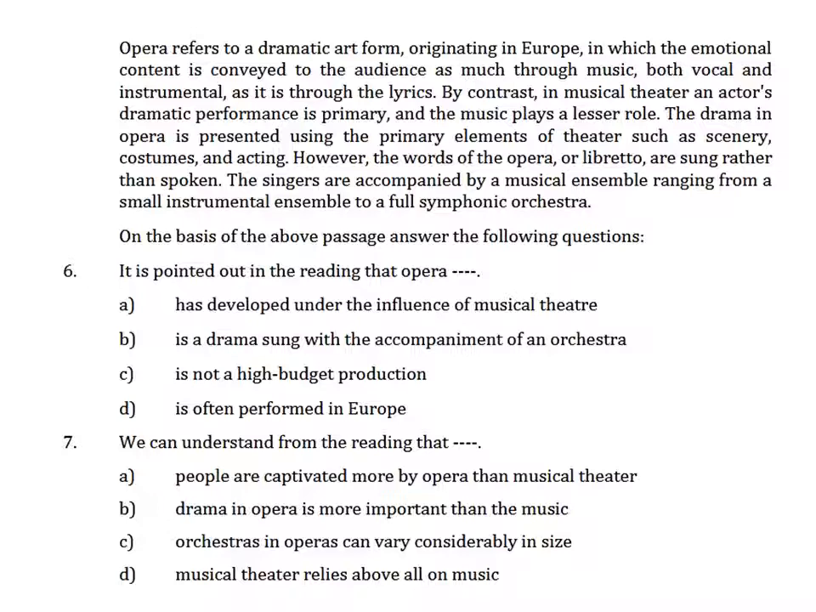Question number 7 says, we can understand from the reading that people are captivated more by opera than musical theatre. Drama in opera is more important than the music. Orchestras in opera can vary considerably in size, and musical theatre relies above all on music. Now, this is the answer. This is the last line which I was telling you earlier also. The singers are accompanied by a musical ensemble ranging from a small instrumental ensemble to a full symphonic orchestra. So it can vary considerably in size. It can be a small instrumental ensemble or it can be a full symphonic orchestra as well. It totally depends on the kind of opera.